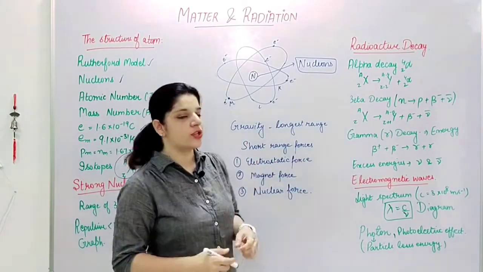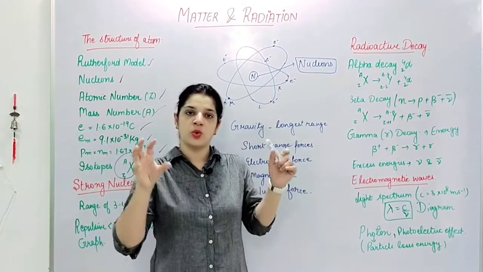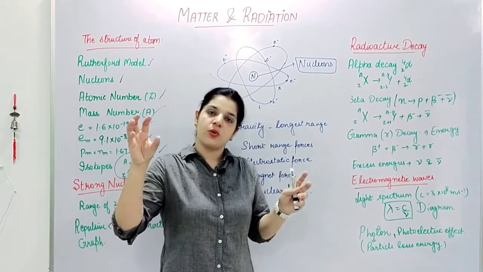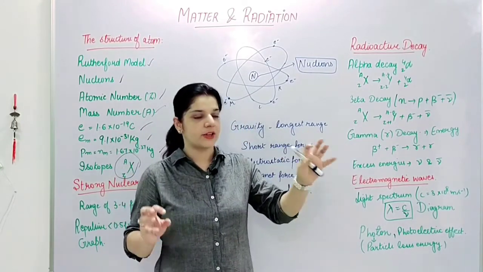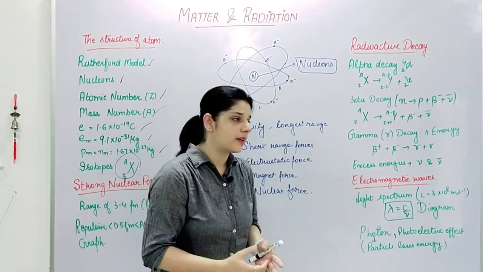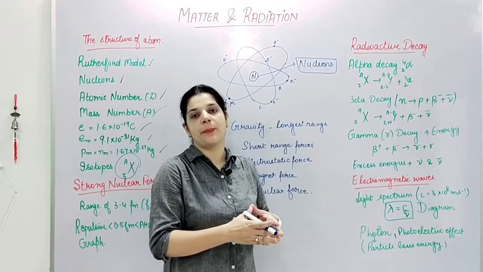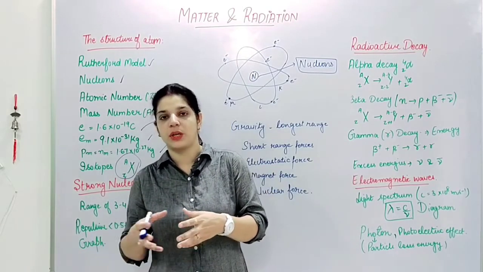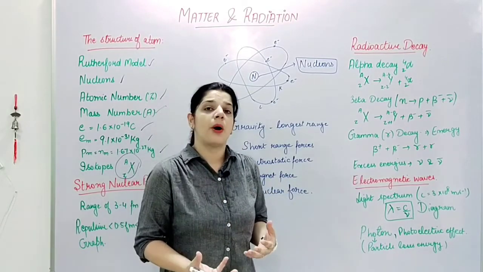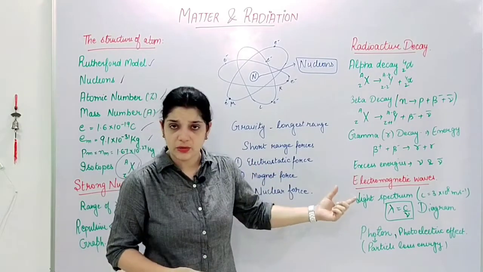So in our range, electrostatic force is the force between two charges, two charged particles. If I have an ion, an electron, or a proton, with how much force will they attract each other or repel each other? Similar charges will repel, whereas opposite charges will attract, but with what amount of energy or force. So these are electrostatic forces.